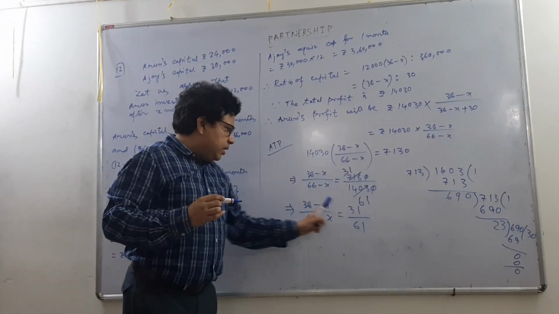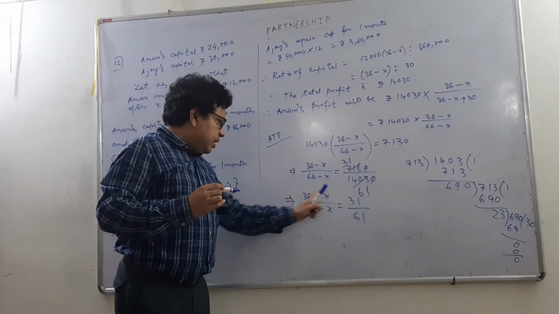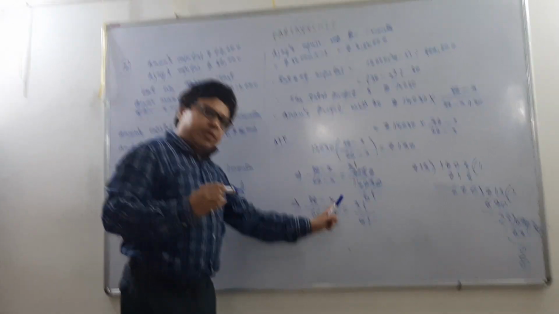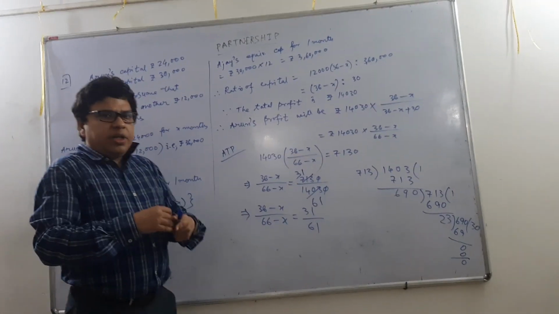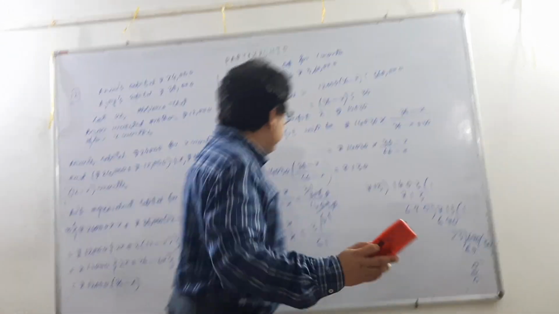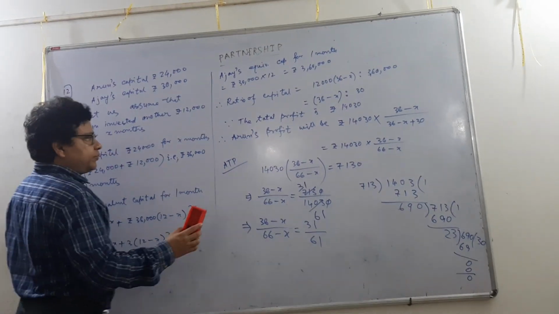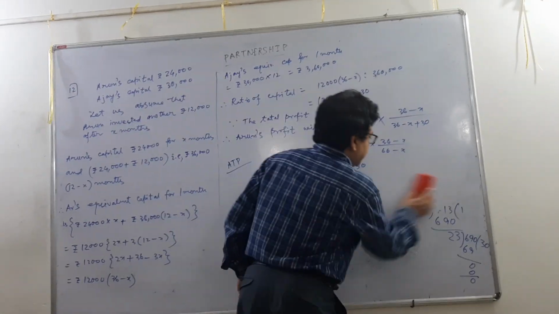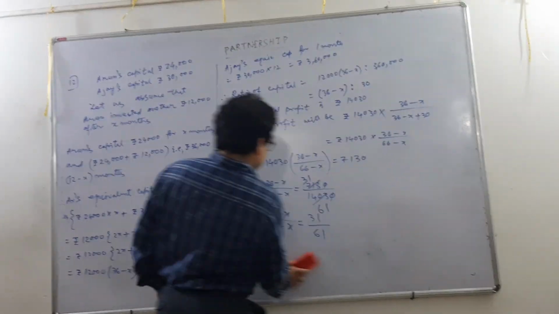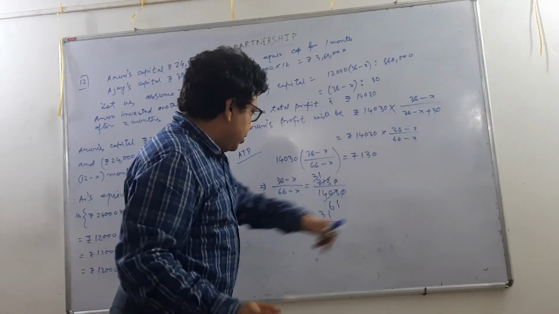Calculation is not that easy because we need to multiply this expression by 61, this expression by 31. So let's make it a bit easier. Let me continue the calculation over here.